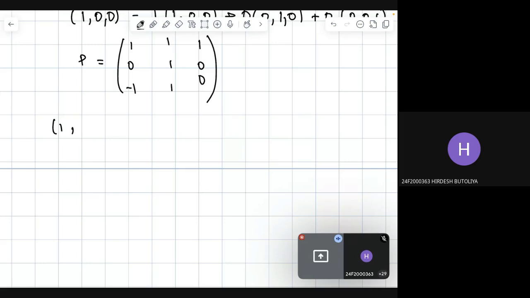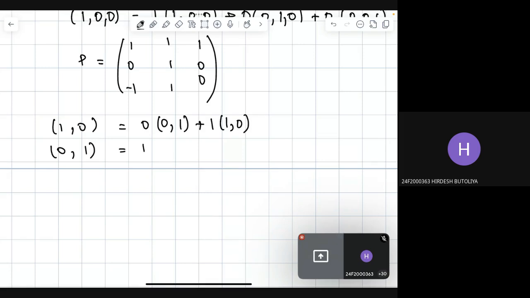So (1, 0) is equal to 0 of (0, 1) plus 1 into (1, 0), and (0, 1) is 1 of (0, 1) plus 0 of (1, 0). So Q is found by looking at the coefficients and filling the columns.